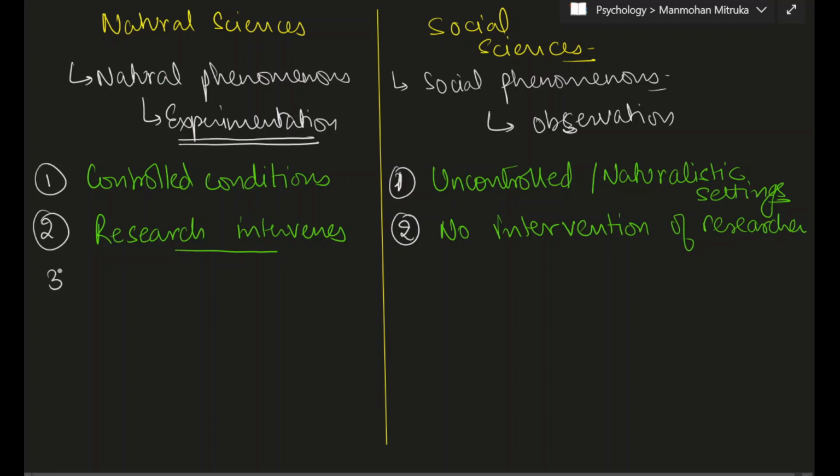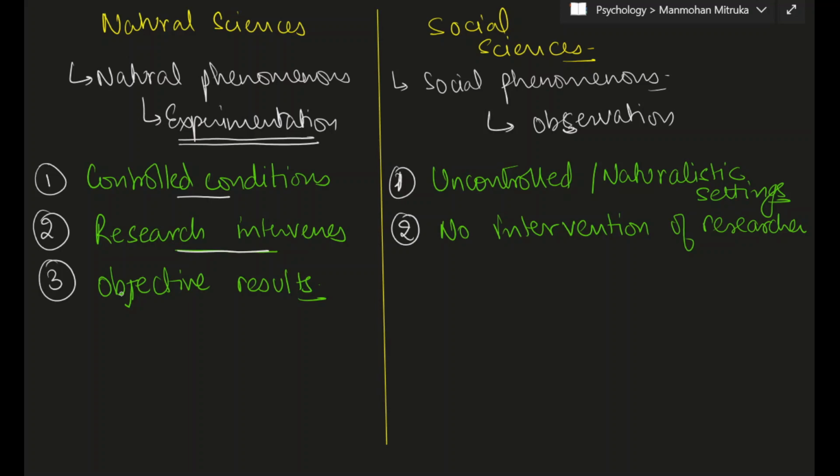The next point that we are going to add here is that in the case of experimentation, because the environment is controlled and because the researcher is intervening, the results that we get, the inferences that we make, are highly objective. So you can write objective results. Objective results means if I am doing the experiment or if you are doing the experiment, both of us are going to get the same results. It means that the results do not have a subjective or personal element to it.